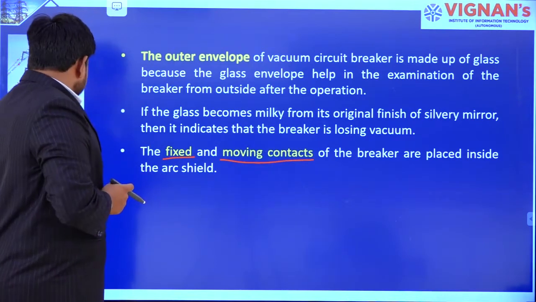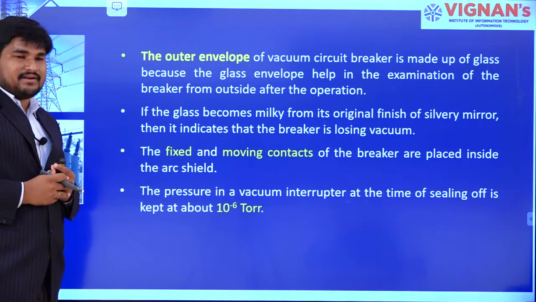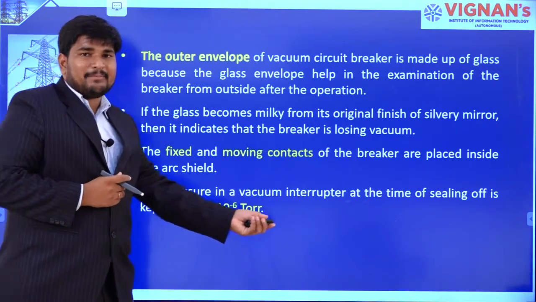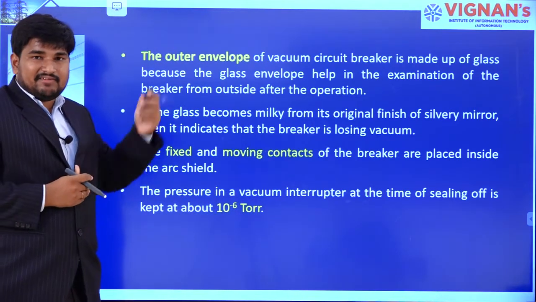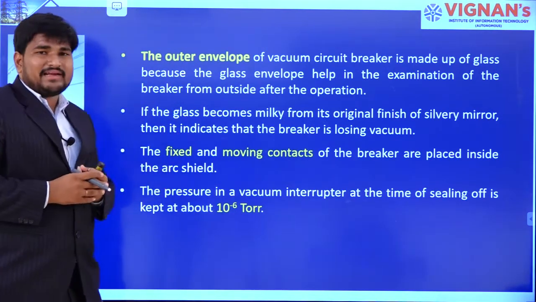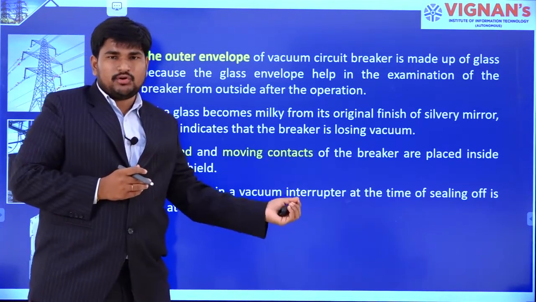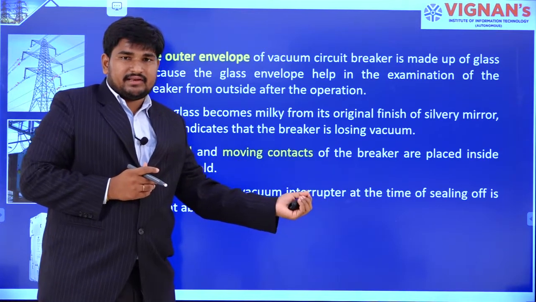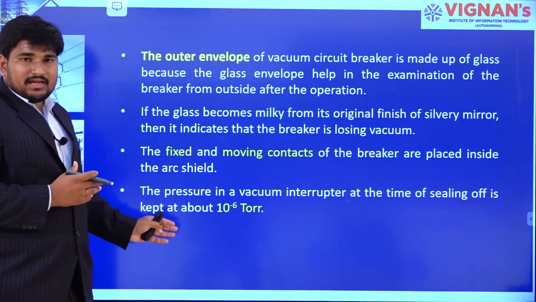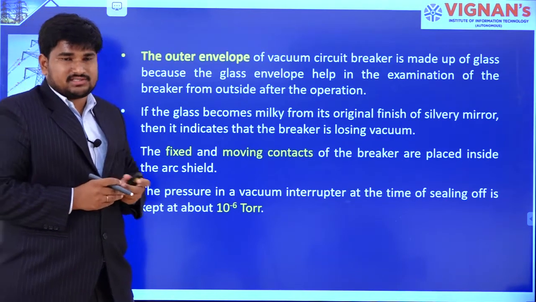The next one is the pressure inside a vacuum chamber, which has to be maintained up to 10 power minus 6 torr. While giving the introduction, I mentioned that in a vacuum circuit breaker the pressure is maintained between 10 power minus 4 and 10 power minus 8. From that, the vacuum inside the chamber is maintained up to 10 power minus 6 torr.